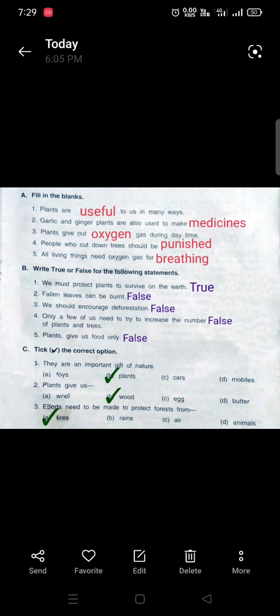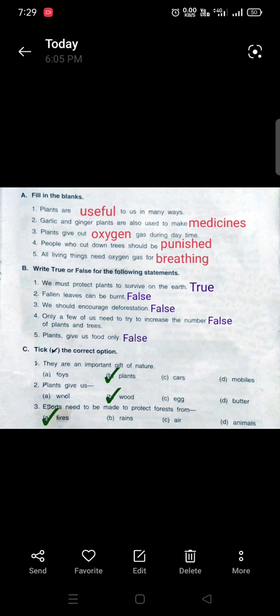Plants are useful to us in many ways. Second, garlic and ginger plants are also used to make medicines. Third one, plants give out oxygen gas during daytime. The fourth one, people who cut down trees should be punished. All living things need oxygen gas for breathing.